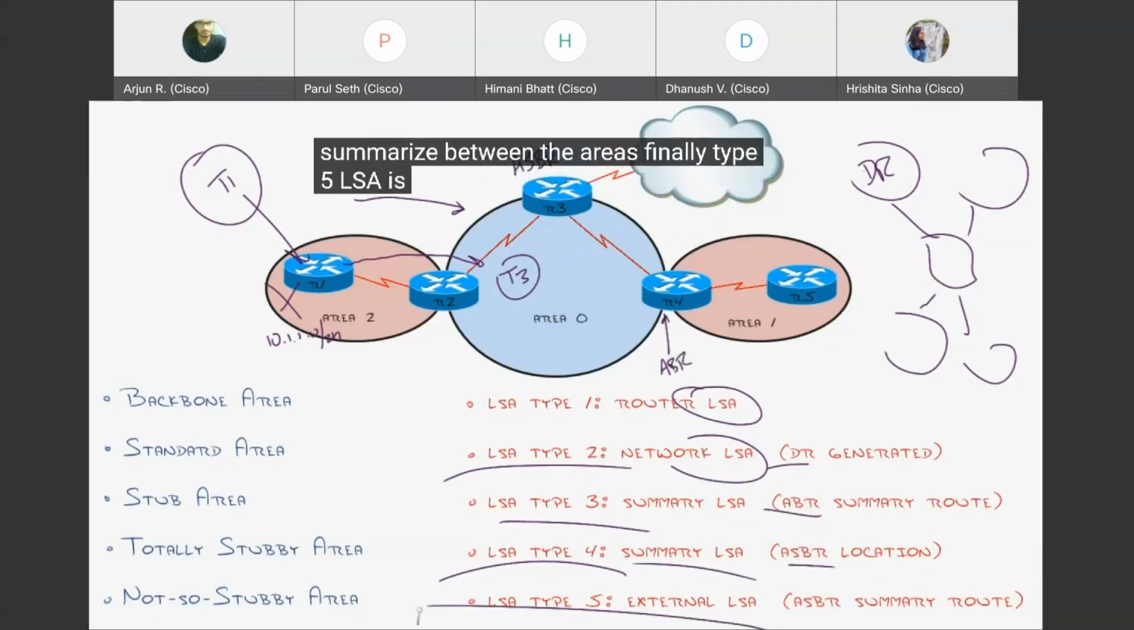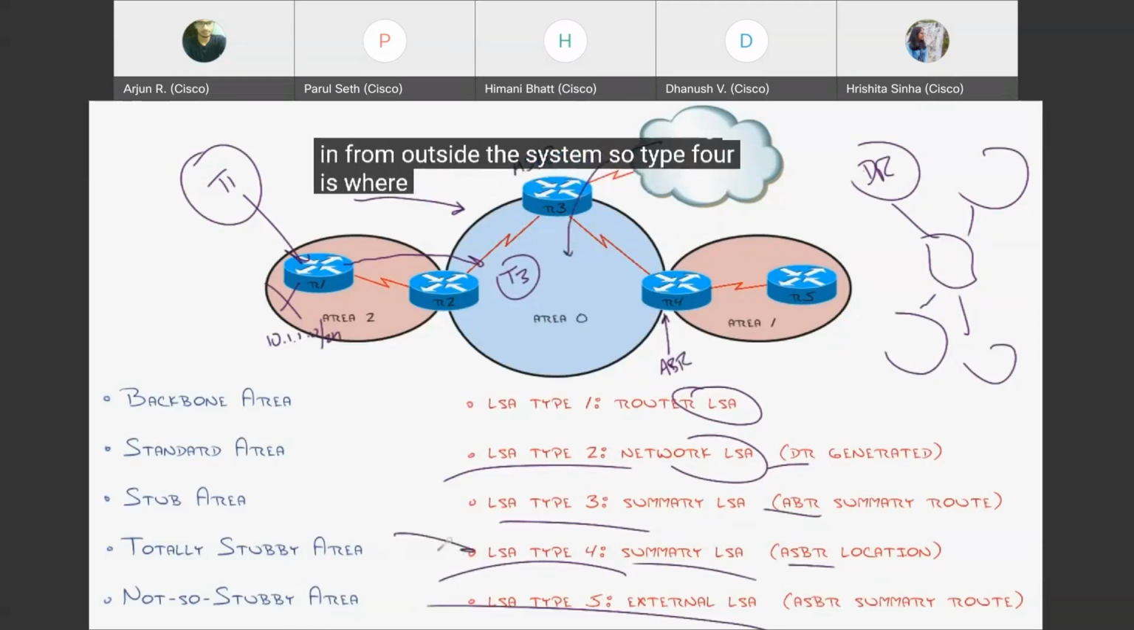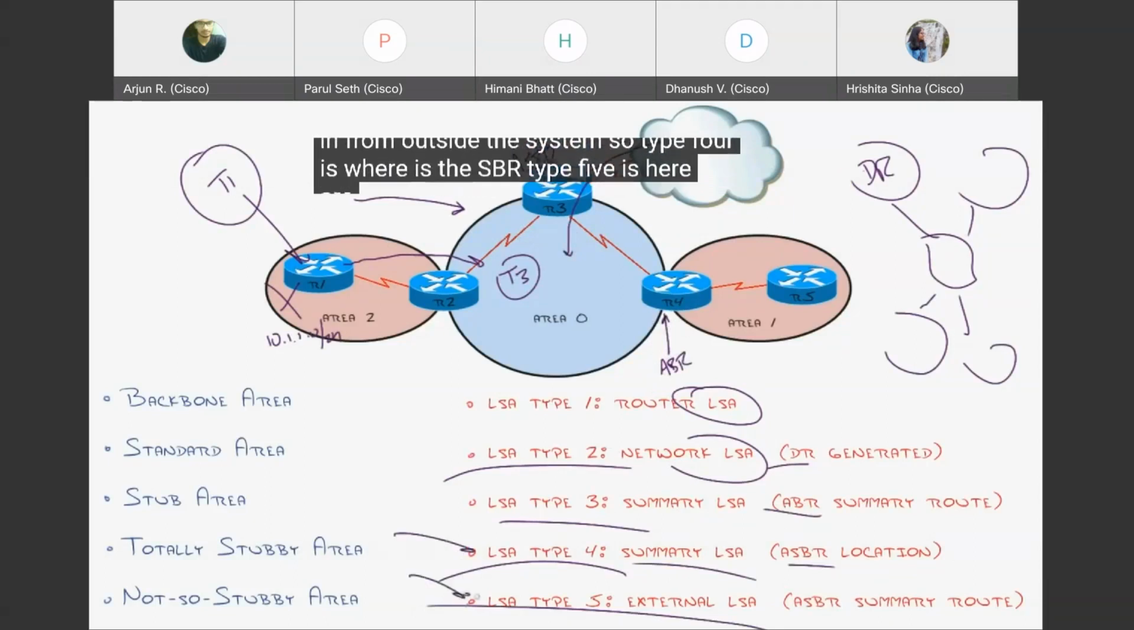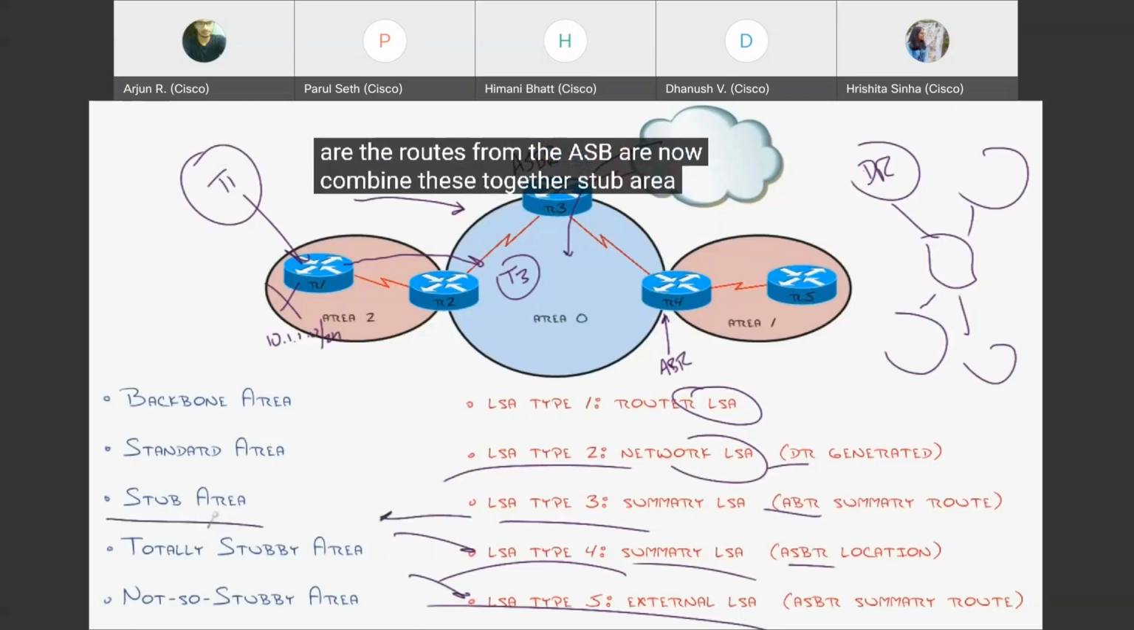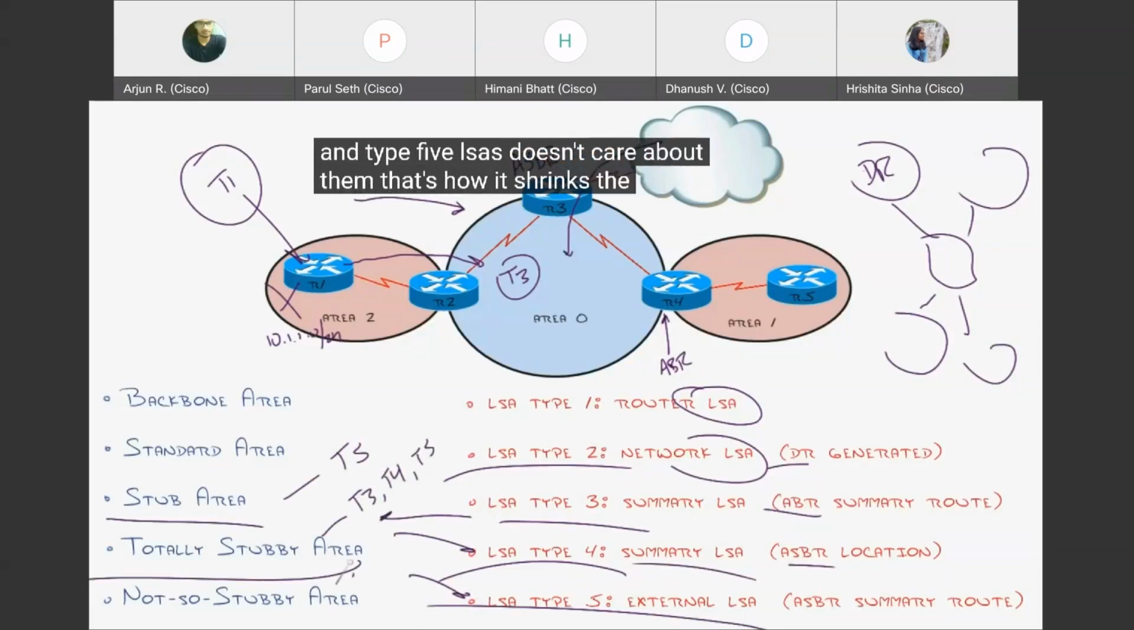Finally, type 5 LSA is the external LSA. This is the routes that are coming in from outside the system. So type 4 is where's the ASBR? Type 5 is here are the routes from the ASBR. Now, combine these together. Stub area does not allow type 5 LSAs. Totally stubby area blocks completely type 3, type 4, and type 5 LSAs. Doesn't care about them. That's how it shrinks the routing table.